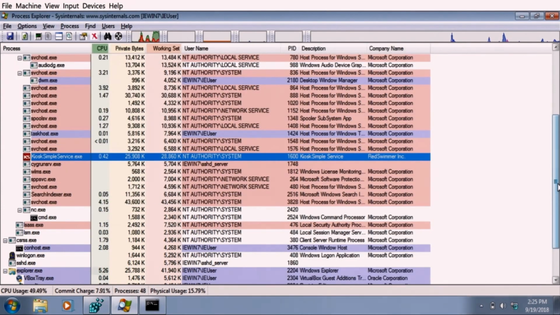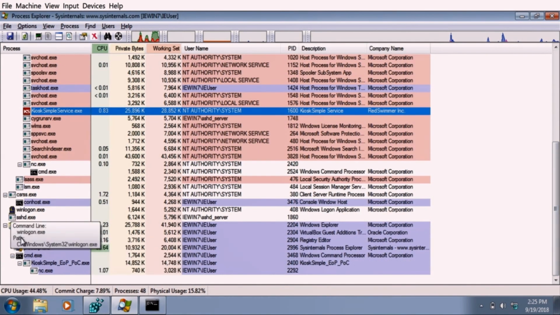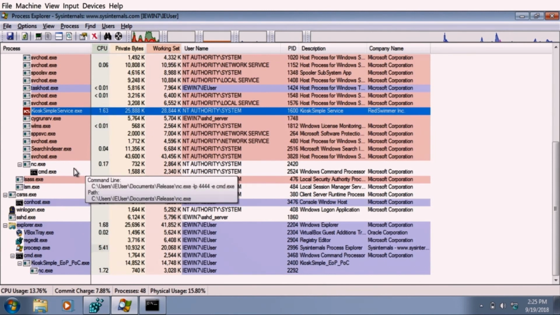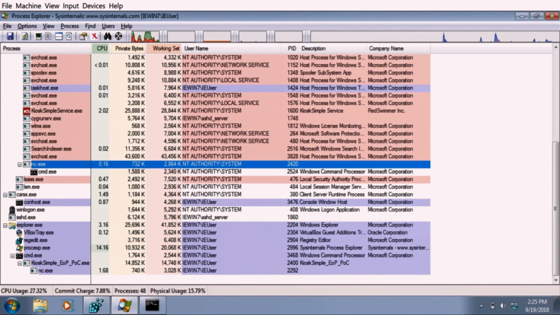And if we go to Process Explorer, we can see our netcat client is connecting on 4444 as user, and our netcat service is listening on 4444 and it's running as NT AUTHORITY\SYSTEM. And that's how we got our system shell through this particular exploit.